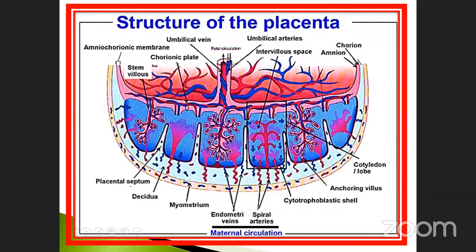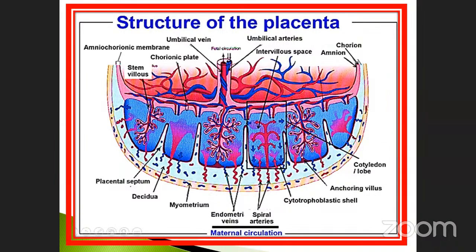Second one, this is the structure of the placenta. Already we discussed all those things. The placental septum is nothing but a gap, a groove-like structure. The decidua is this part. Myometrium in the middle, and this is called the endometrium, the inner part. And also these arteries are a special type of arteries. They collect the nutrient substances, enzymes, hormones, antibiotics, whatever it may be.